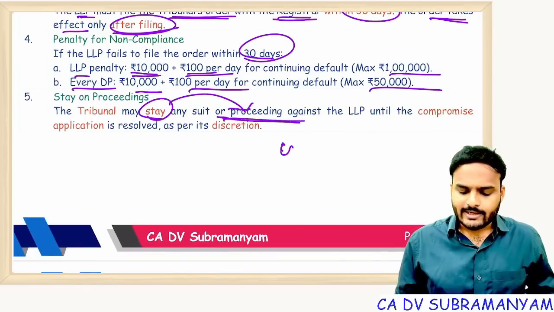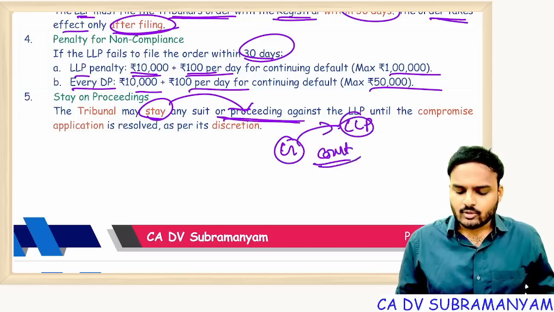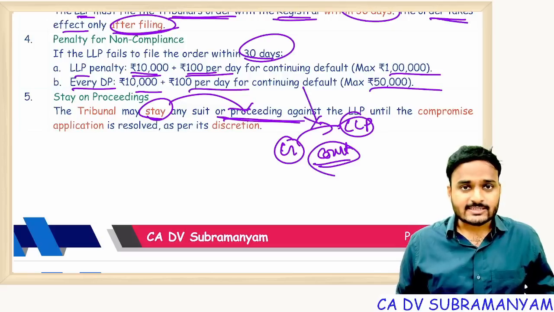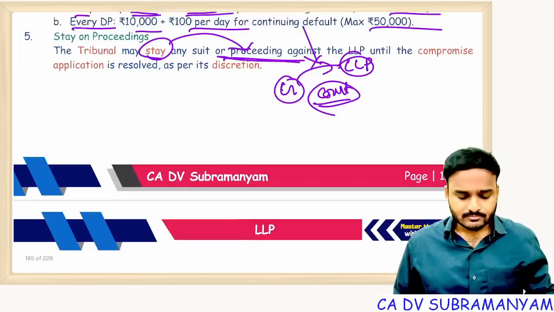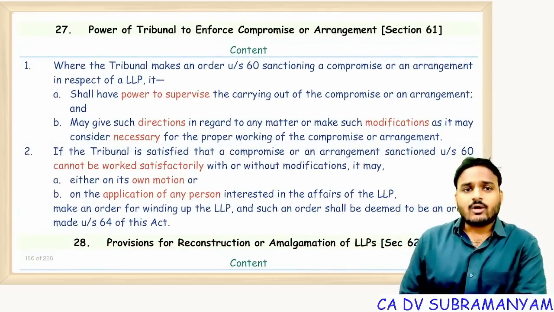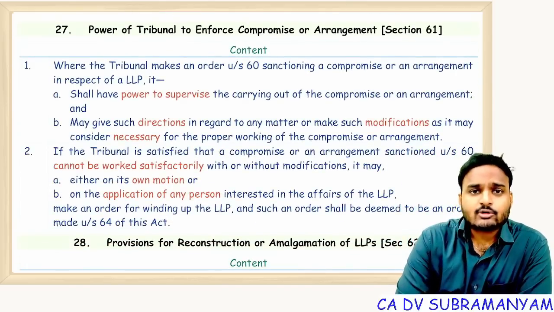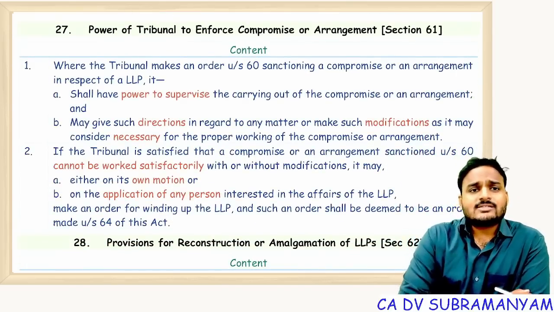Suppose creditors already filed suit on LLP in court. So tribunal order imposes stay on the court proceedings. So temporarily legal proceedings will be suspended. That's it. Next one, whatever order tribunal passed with respect to compromise or arrangement, not only passing that order, tribunal